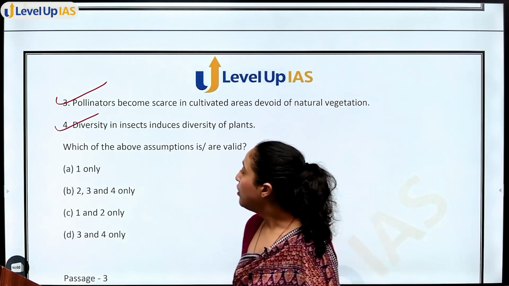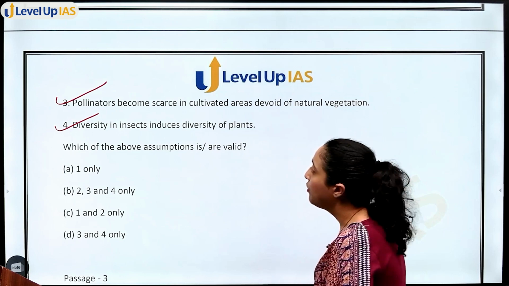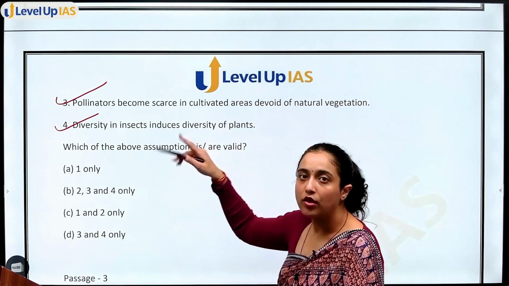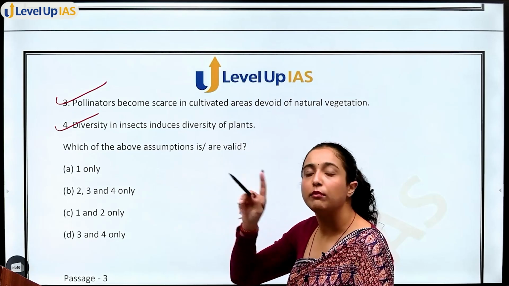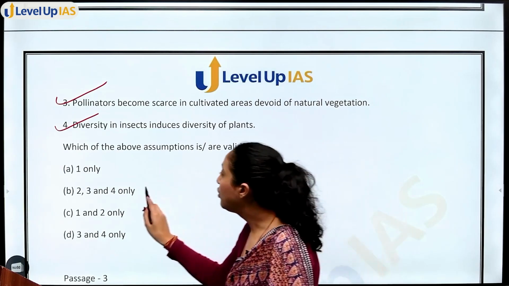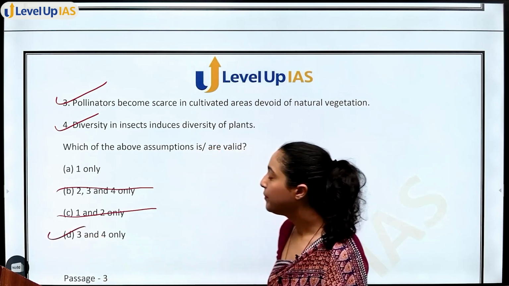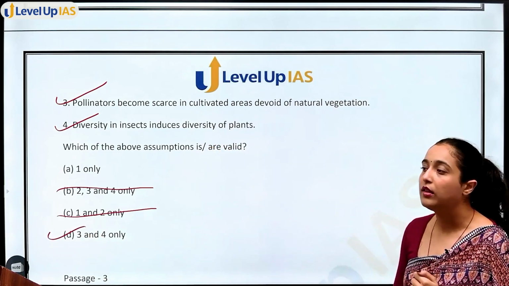So according to this, now we know that 3 and 4 should be our answer. We know 2 cannot be our answer because we have not talked about monoculture. So 2 cannot be our answer. 3 and 4 should be our answer. Option D. This will be the final conclusion.